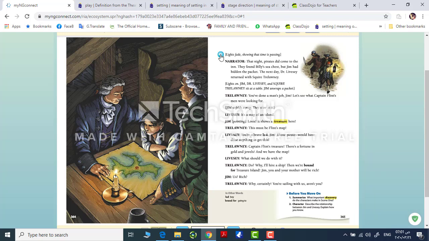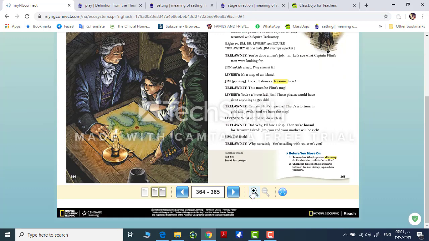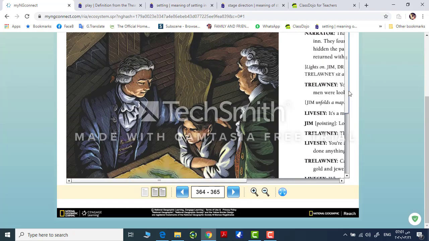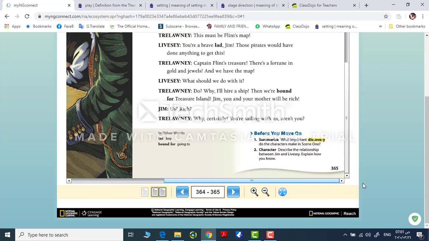And now, I need to know what's the map about. What's the map about? That's question number 1. Question number 2. Why is this map important? And before we go, we need to read these questions. We focus here. What important discovery do the characters make in scene 1? Describe the relationship between Jim and Livesey. Explain how you know. So these are the information.